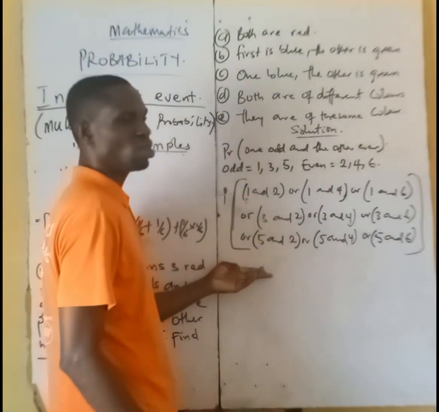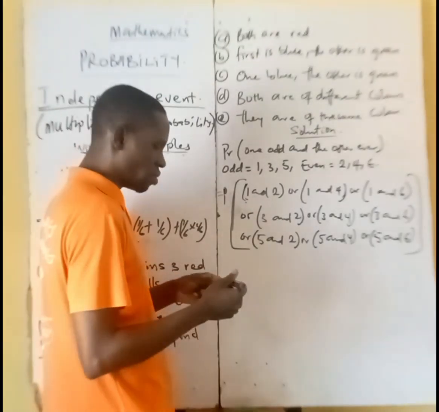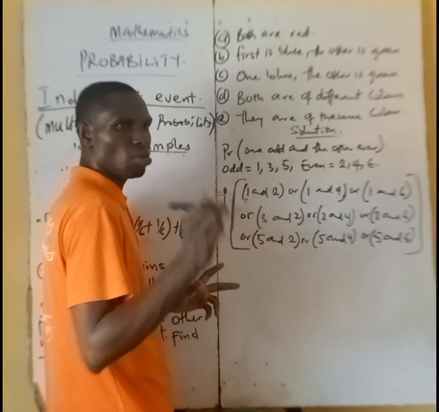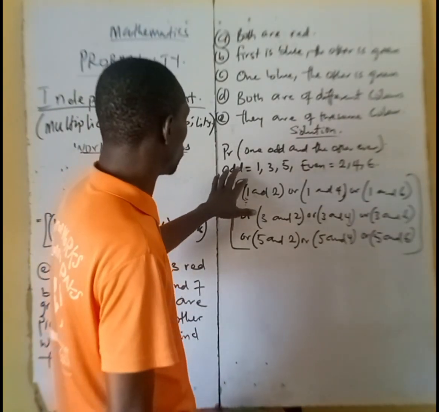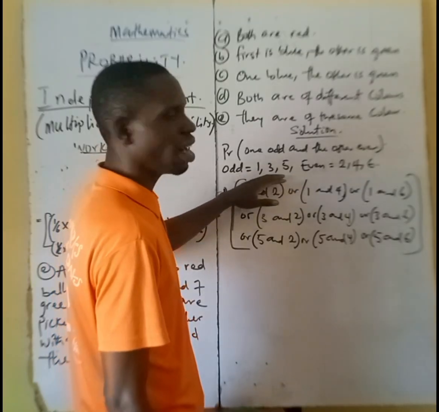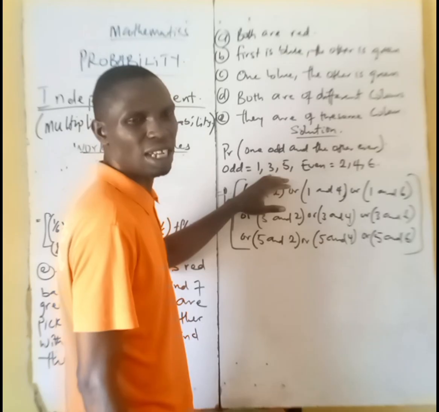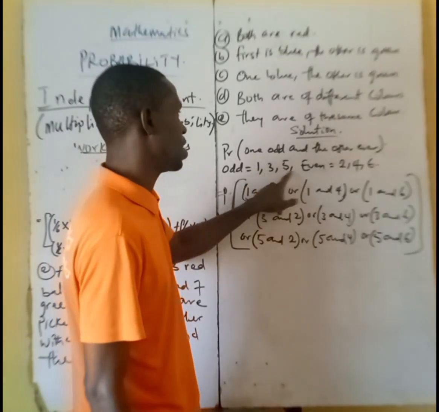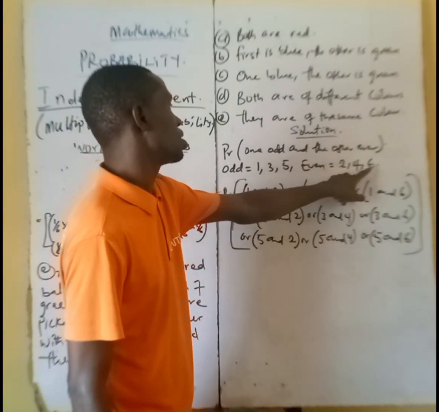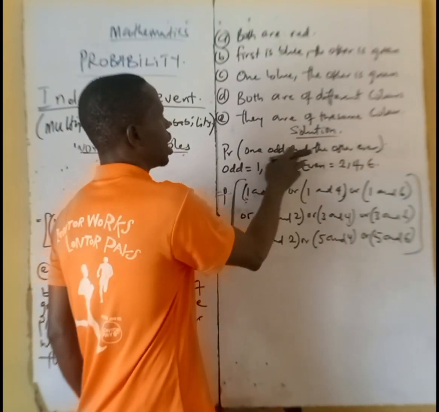Please, do you understand what we just did? For better understanding, the first thing that we did is to list out the odds that we have from 1 to 6, which is the number of faces in a die. Odd numbers 1, 3, and 5, then even 2, 4, and 6. The question says having one odd and the other even.